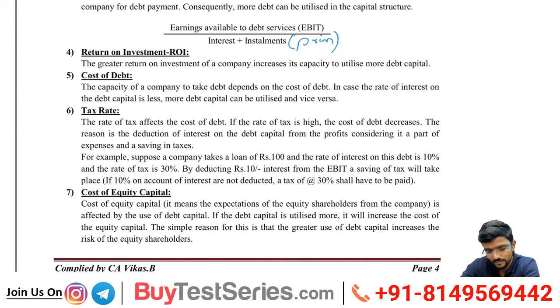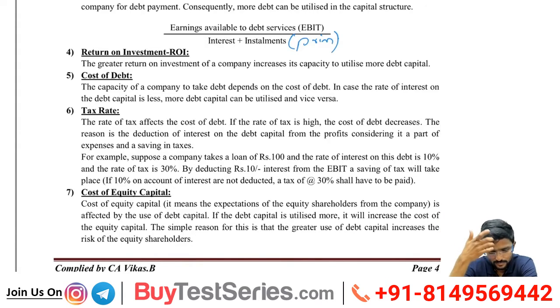In case the rate of interest on the debt capital is less, more debt capital can be utilized and vice versa. Now there is one person who is giving me the money only for 6%. Use that opportunity, take debt now. If the cost of debt is lower, try to invoke more debt. If it is very high, try to avoid it and try to issue equity share capital in that case.